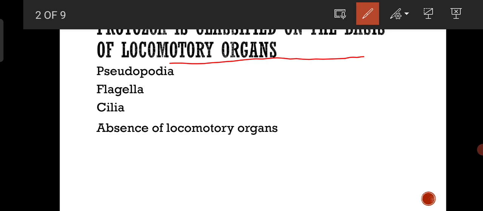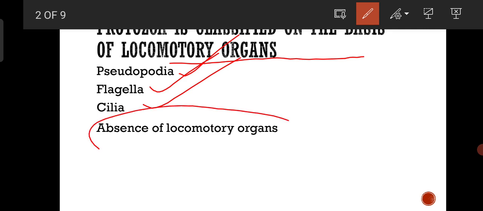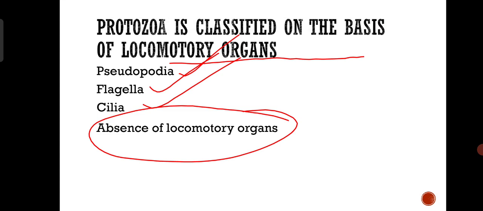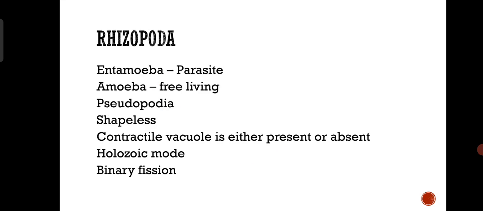The various types of locomotory organs found in Protozoa are pseudopodia, flagella, and cilia, whereas certain protozoans are characterized by the absence of locomotory organs. Based on the type of locomotory organs, Protozoa is classified into different classes, namely Rhizopoda, Mastigophora, Ciliata, and Sporozoa.